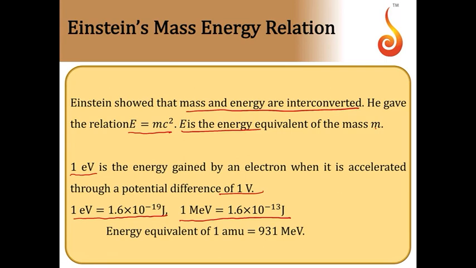Then energy equivalent to 1 atomic mass unit will be equal to 931 MeV, 931 million electron volt. That means if 1 atomic mass unit of mass is completely converted to energy, then you will get 931 million electron volt of energy.